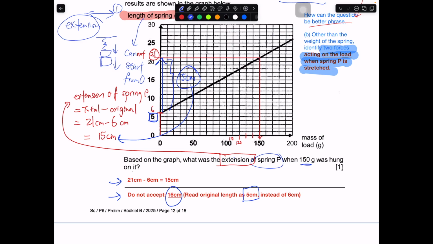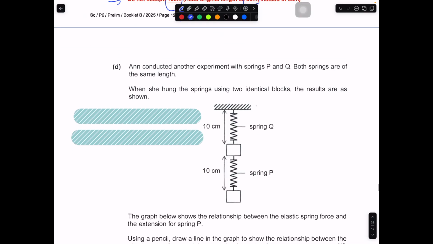This kind of mistake you can commit very easily. So in order not to make this kind of mistake, you read the graph carefully. If needed, you use a highlighter, go and color, go and highlight, go and match the lines correctly, just like how I do it over here, so that you will not copy any errors. Okay, moving on to part D.